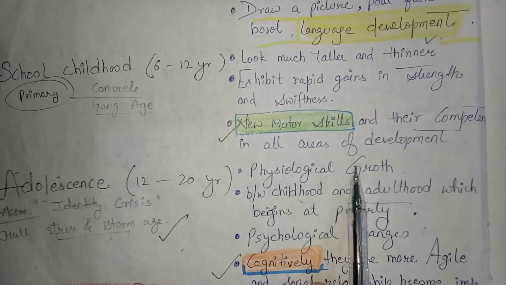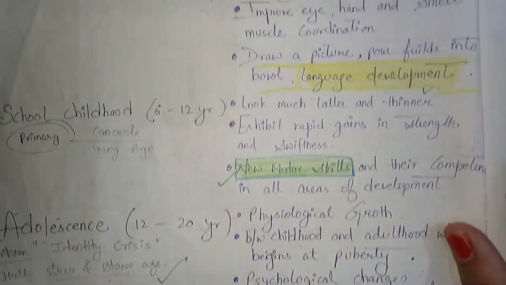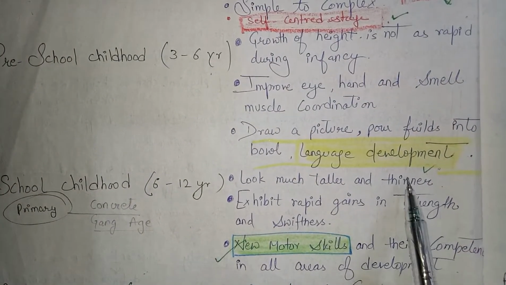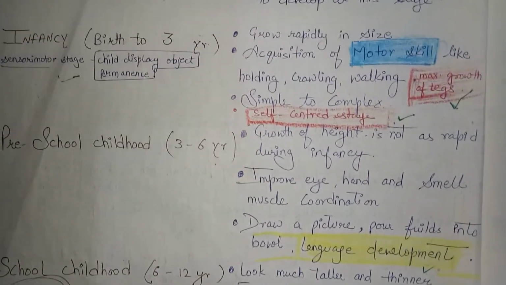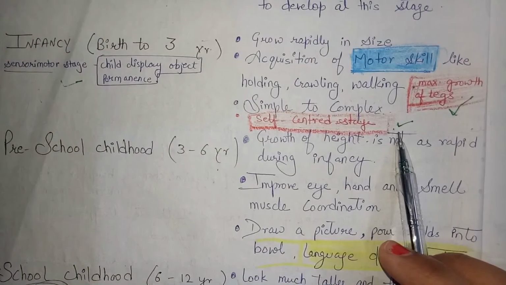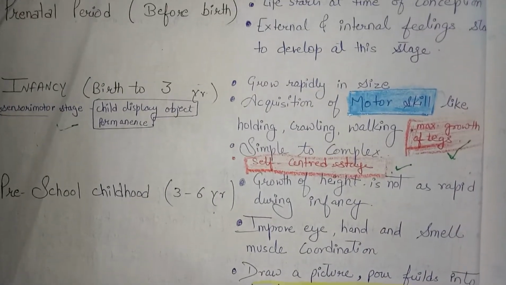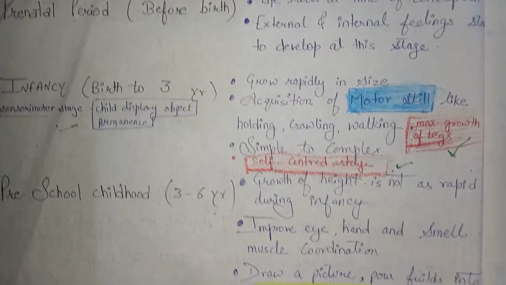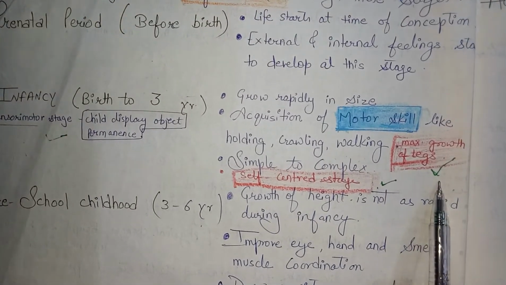Which stage do they learn new motor skills? Language development. Self-centered stage, important, very important. And maximum growth of legs.